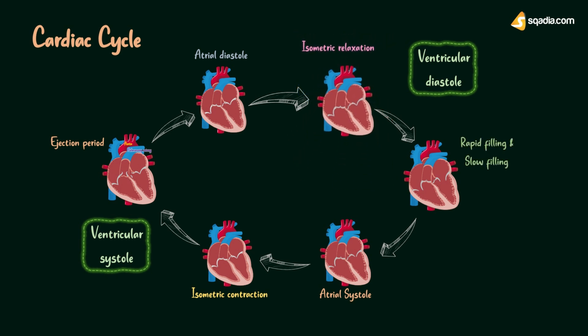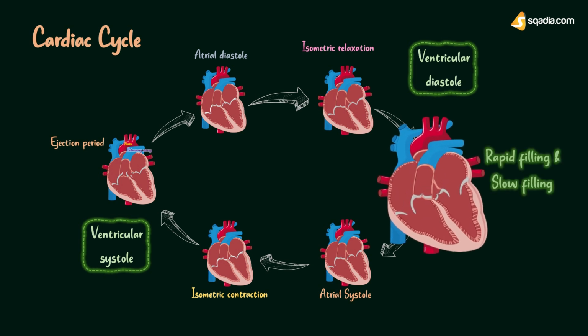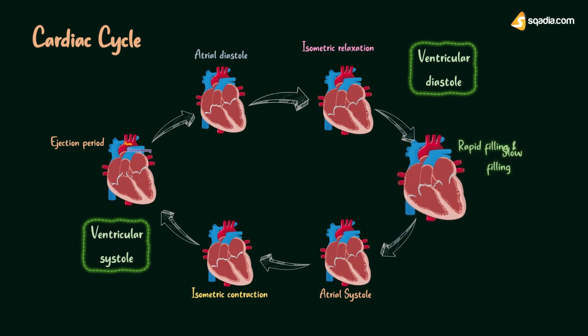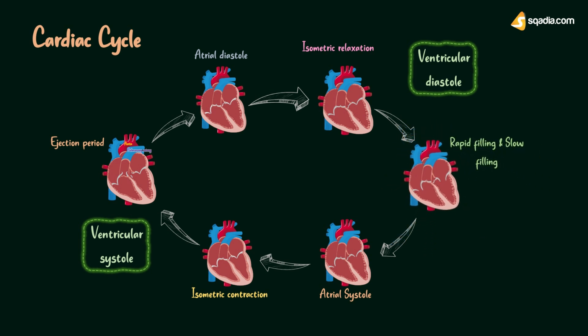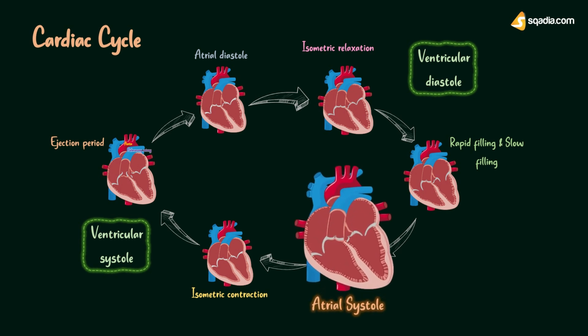Then occurs the period of ventricular filling, that is rapid and then slow. When pressure inside atria exceeds the pressure inside ventricles, AV valves get opened. Semilunar valves are already closed. Blood accumulated in atria rapidly enters the ventricles. Then after rapid filling, the remaining blood moves slowly from atria to ventricles in the slow filling phase.